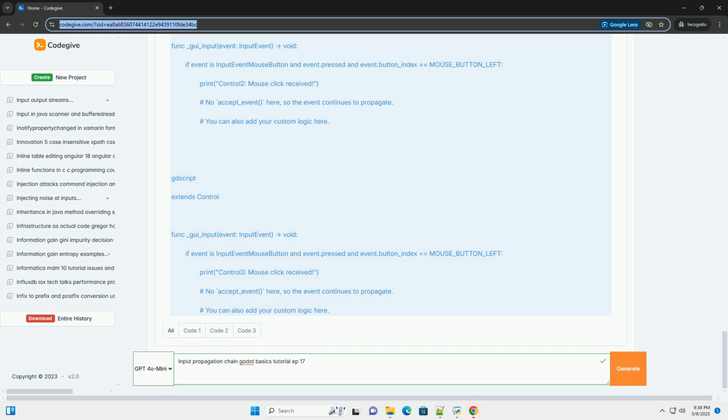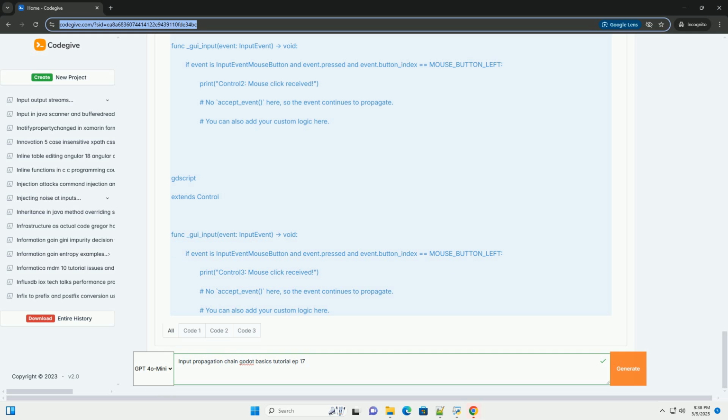Input handling outside GUI: for input related to your gameplay, character movement, etc., you will usually use the Input.get_action_strength function inside the _process(delta) or _physics_process(delta) functions, and not use _gui_input. Complete example. Below is the complete code for main, control 1, control 2, and control 3, as well as the project structure.